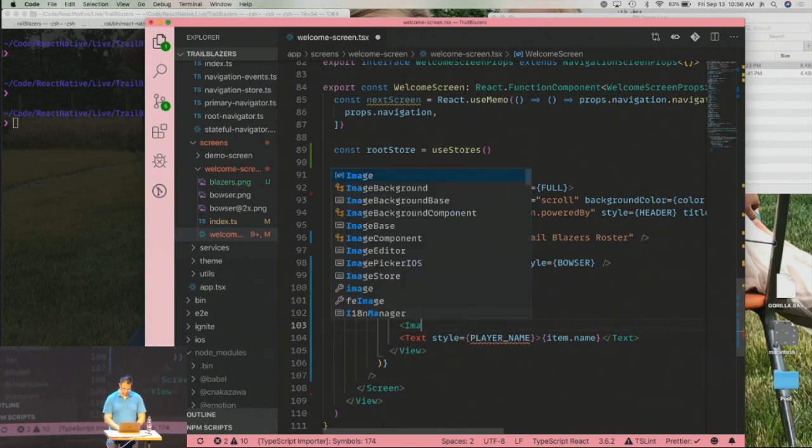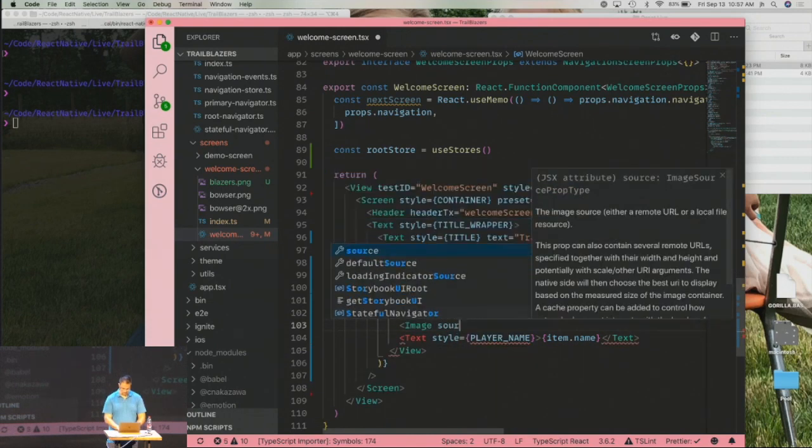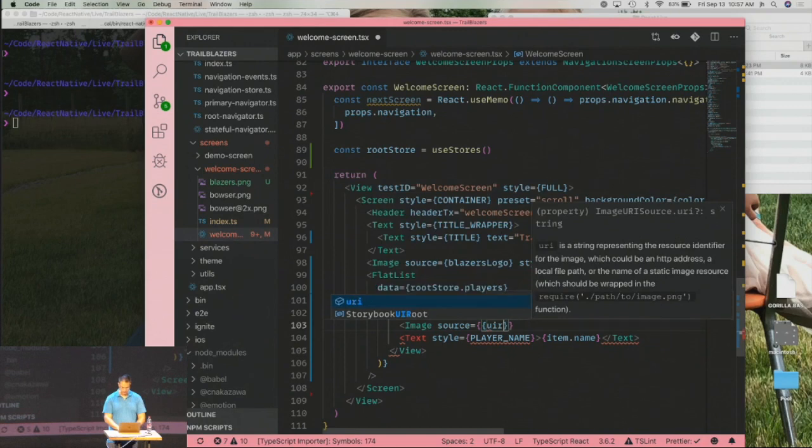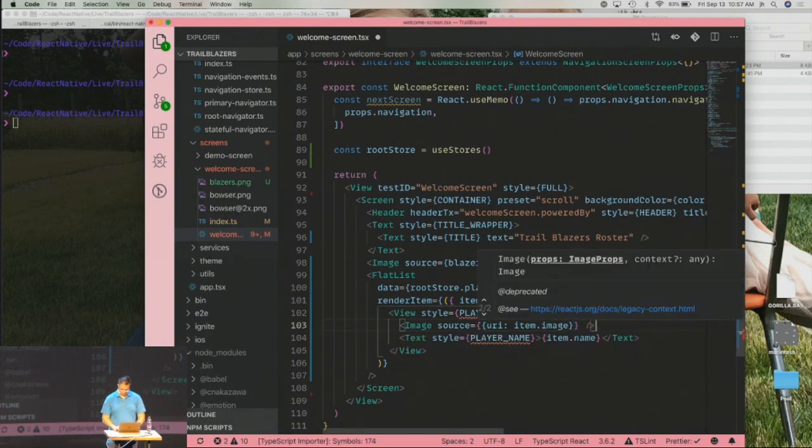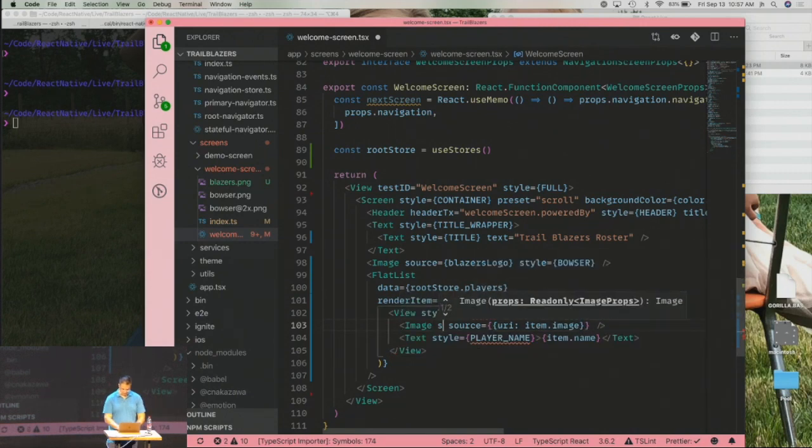And we're going to add an image. Source equals, and we're going to pull it from a URI, which is going to be item dot, and as you can see here, image. And we need a style on that as well. Style equals playerImage. We need these three constants to be defined.